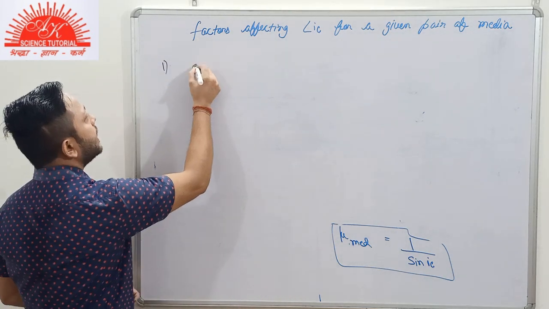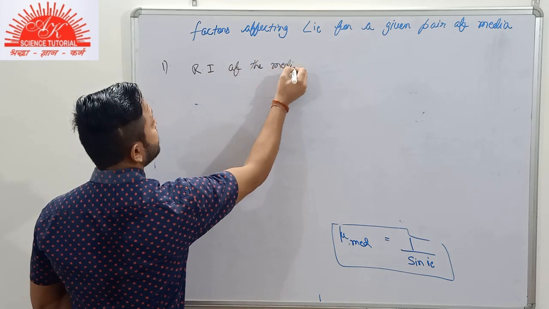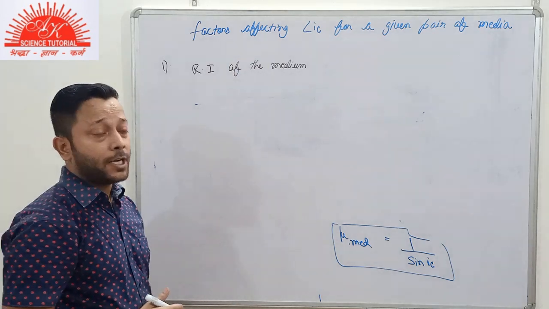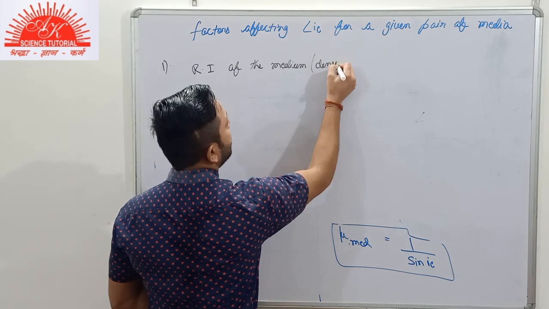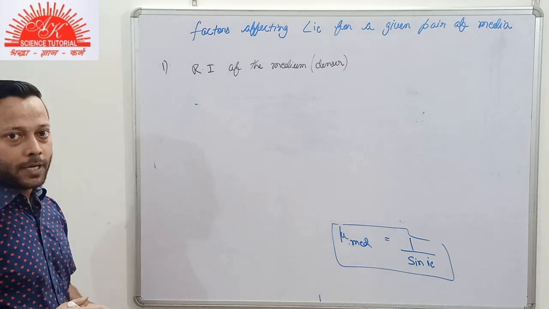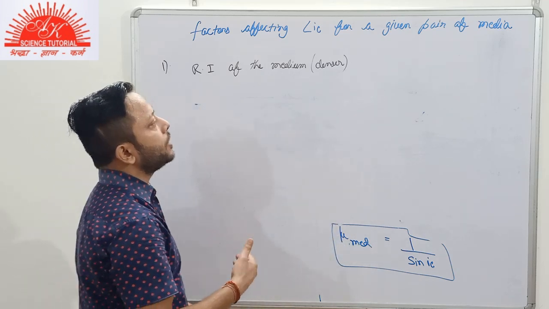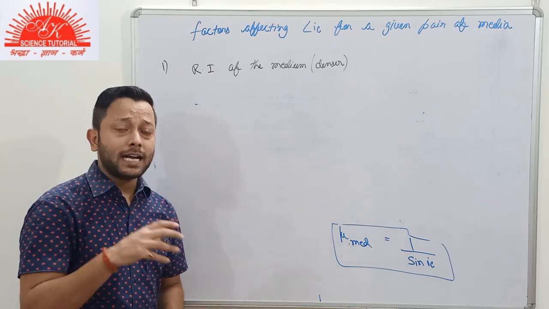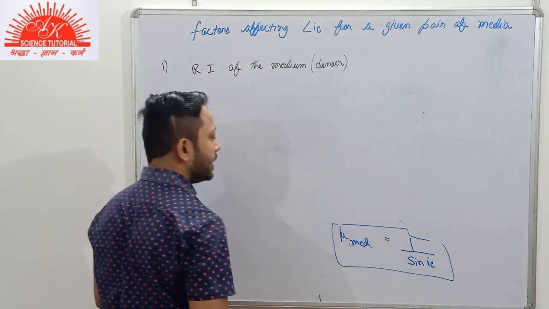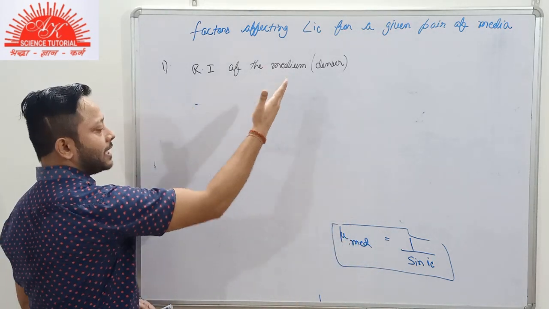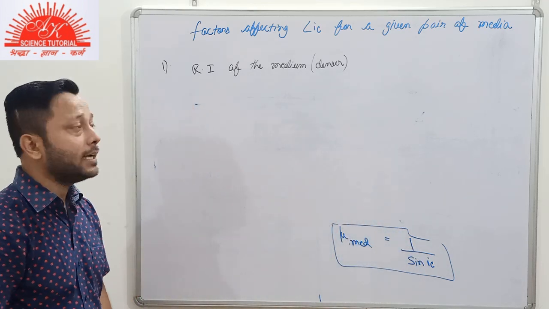The very first factor is the refractive index of the medium, that is, of the denser medium from which the light ray has to pass. So I'll mention it here, the refractive index of which medium? Of the denser medium. If we know the refractive index of the denser medium, we can state that the critical angle for that given pair of media is greater or less. As you can see here, it's very clear. If the refractive index of the denser medium is greater, then the critical angle for that pair of media will be less.